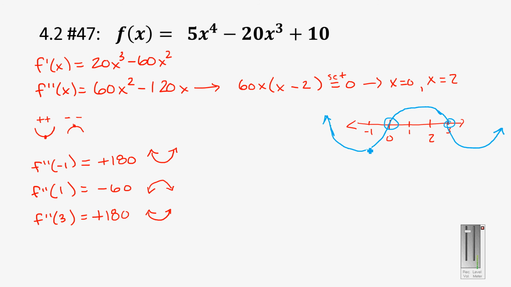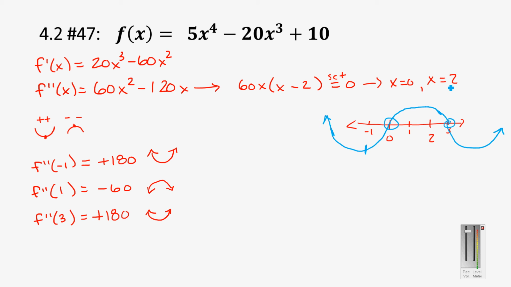Your -1 really was your critical point that determined your concavity here. Oh, excuse me, not negative. Actually, I guess it's not -1. Really it's not necessarily -1 as a critical point. It's just a number on this side is all it is. As long as that's positive, we know it's concave up. This one's positive, we know it's concave up. So any number on this side.